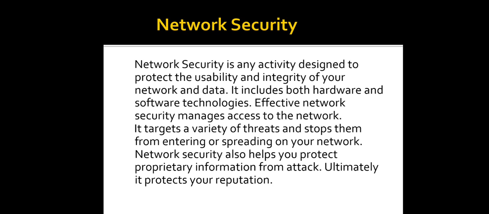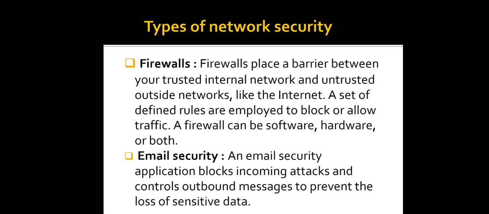Alright. Now not only this, network security has got various types. Let's see the types of network security. First one is firewalls. Now firewalls can be software, or hardware, or both. Basically what it does is, firewalls place a barrier between your trusted internal network and untrusted outside networks like the internet.